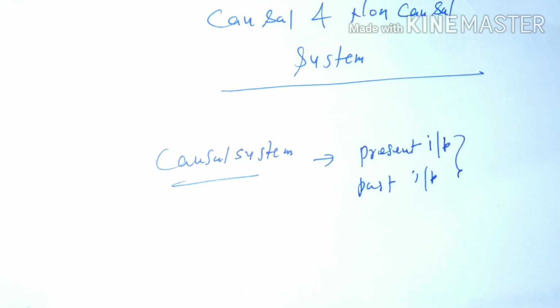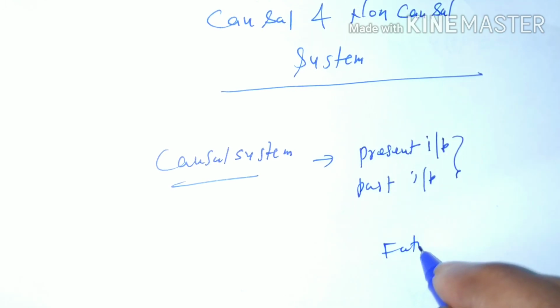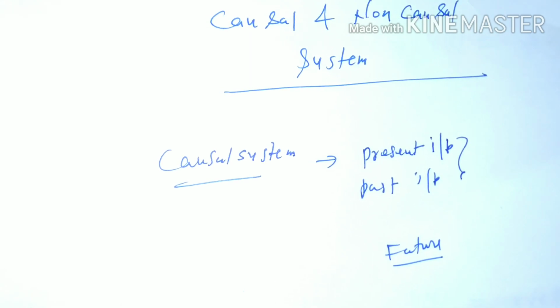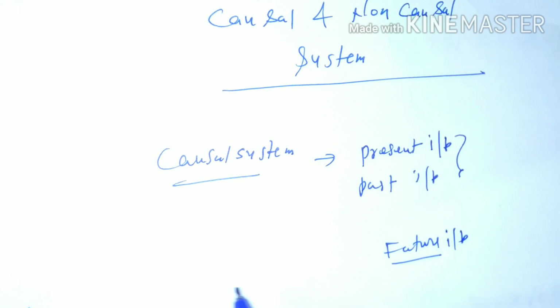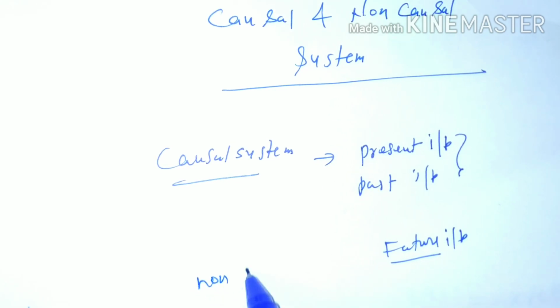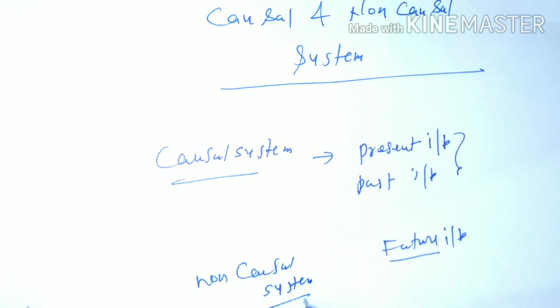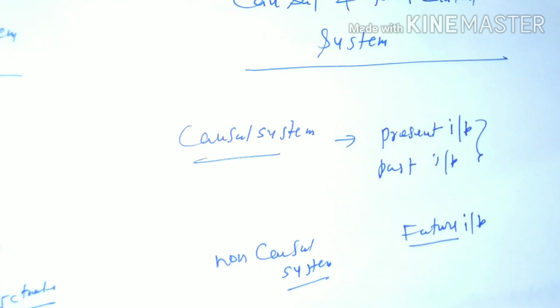And the system which depends on future input also is called a non-causal system. So we are going to discuss this with some examples.